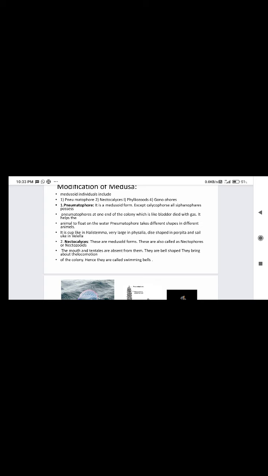It is a medusoid form that all siphonophores possess except Calycophorae. The pneumatophore is at one end of the colony, like a bladder filled with gas.